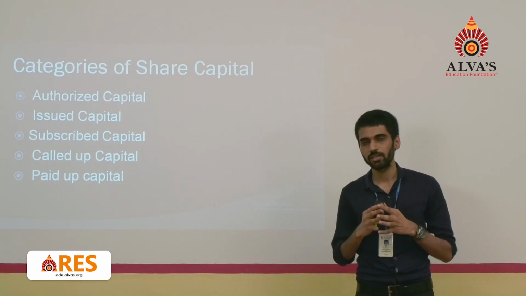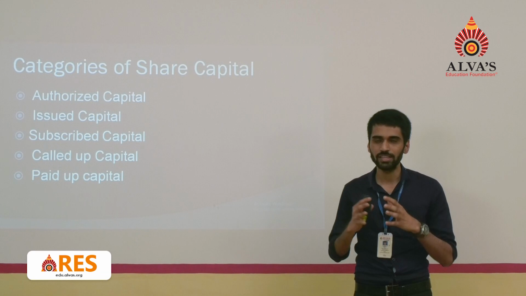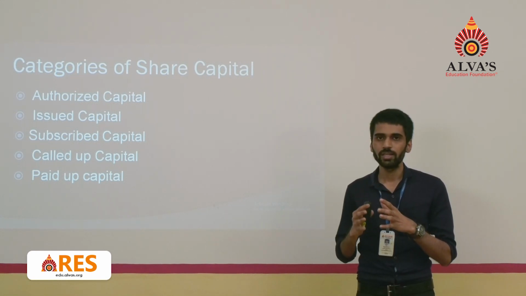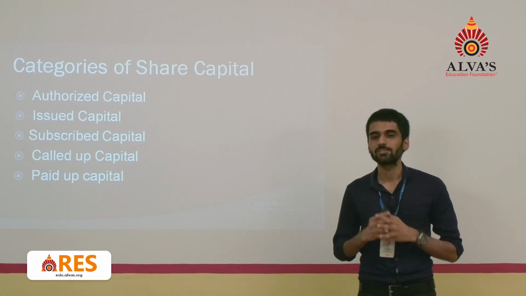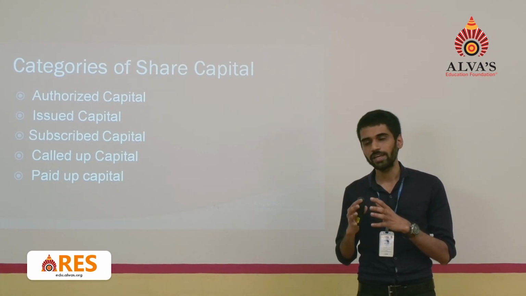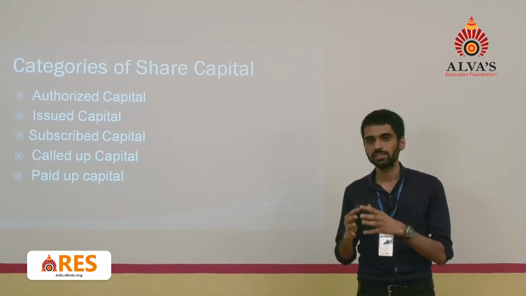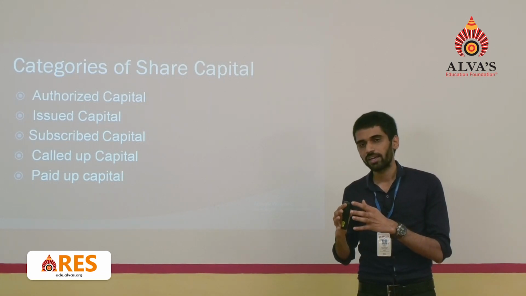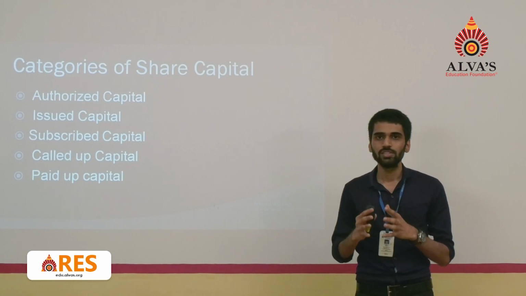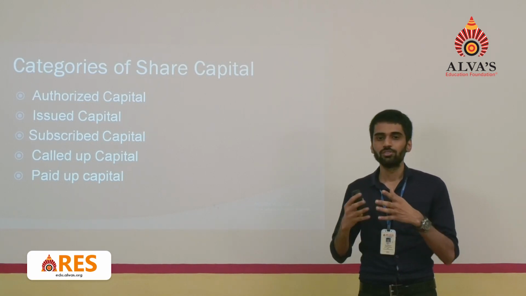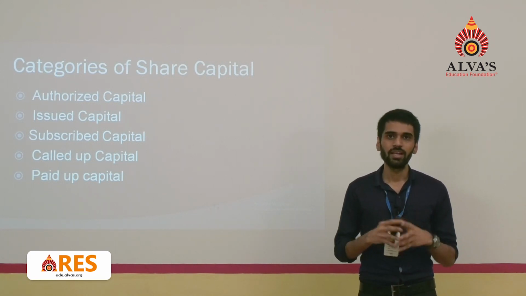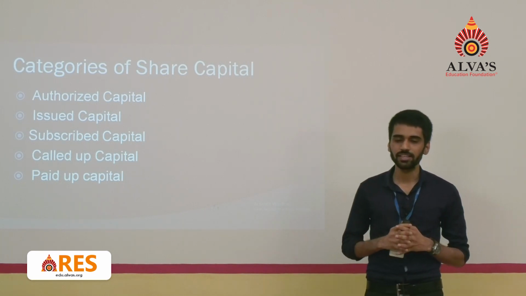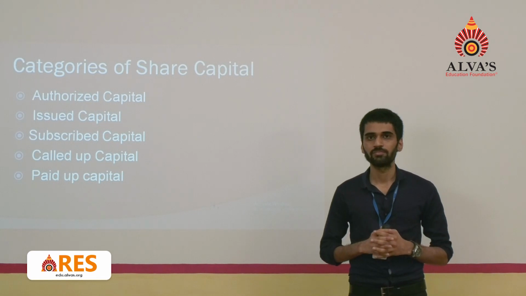Because when you have subscribed to a huge amount of capital like 1 crore, it cannot be possible for a member to pay the whole amount of 1 crore in one installment. So in such a case, the company will give installments, and the shareholder can use the benefit of installments to give the amount of capital and become an owner of the company. And the last category is paid up capital.